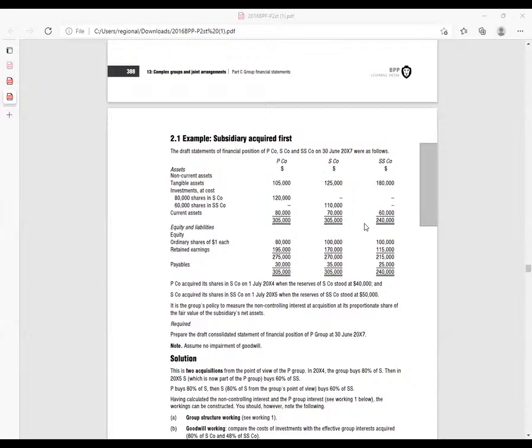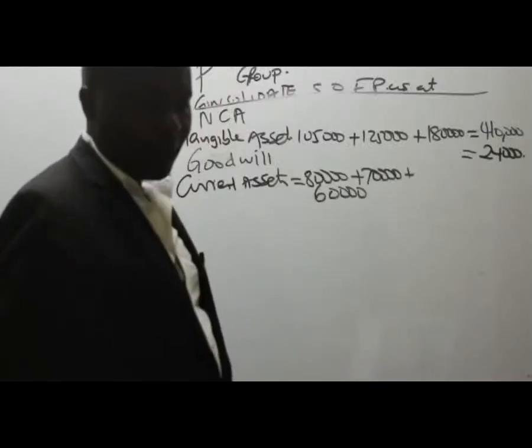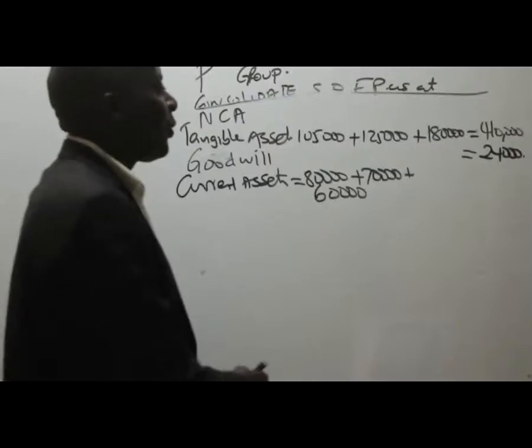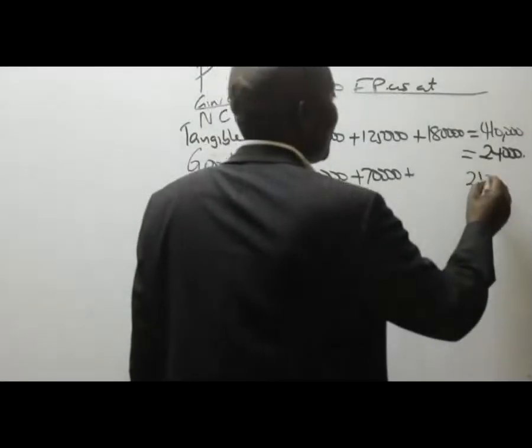We have 80,000 plus 70,000 plus 60,000, which will end up giving me what figure? 210,000.